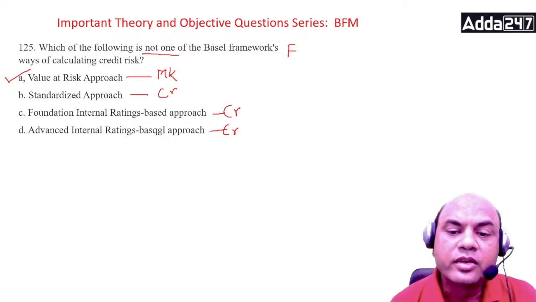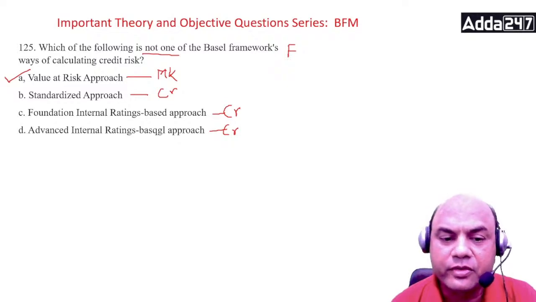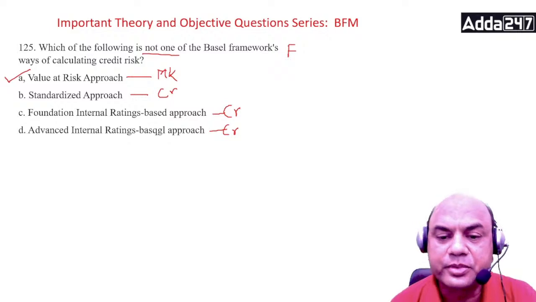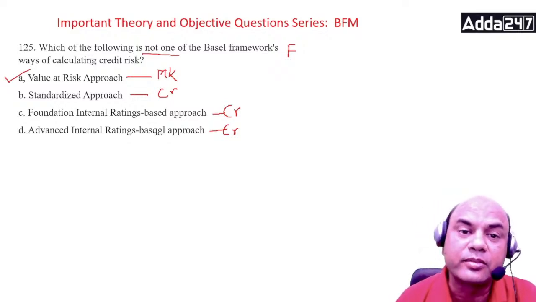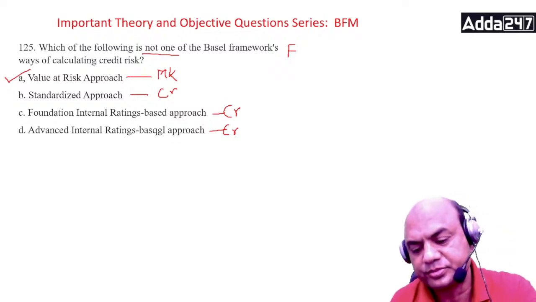Okay. So banks model under FIRB only the probability of default, while in AIRB they can calculate loss given default, exposure at default, basically everything. Why? Because the parameters are given by the bank only under AIRB. Okay. So the answer is VAR, value at risk approach.